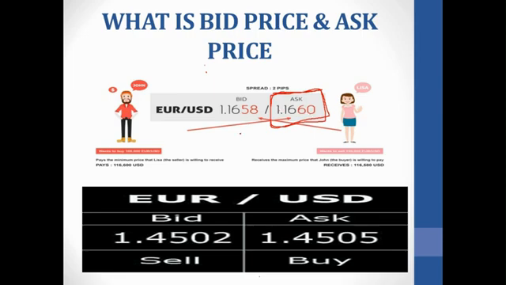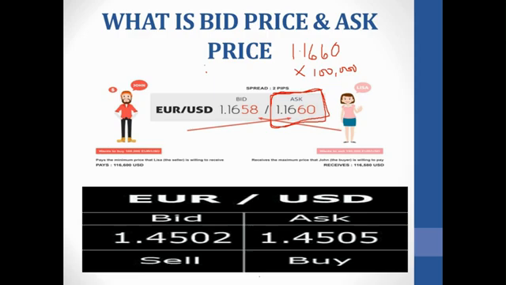1.1660. So if you take this, 1.1660, which is the ask price, you multiply it times the amount of currency you want to buy. John wants to buy 100,000 of the base currency.